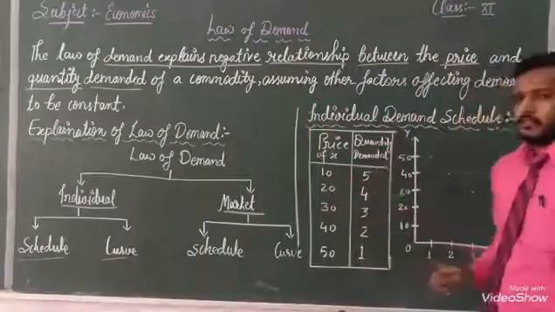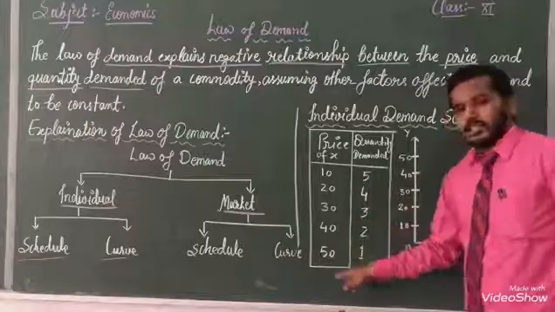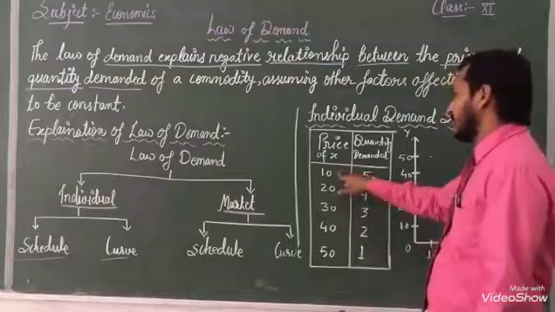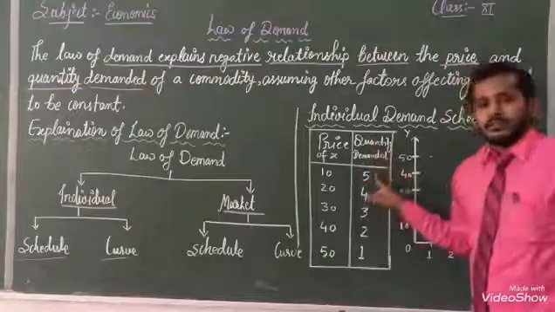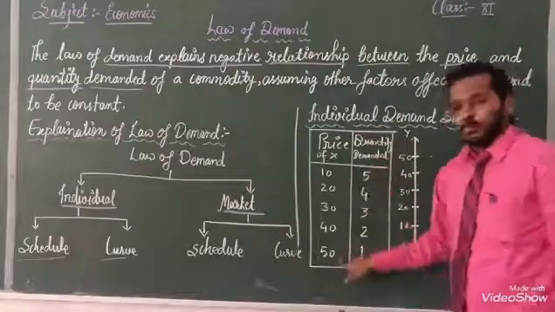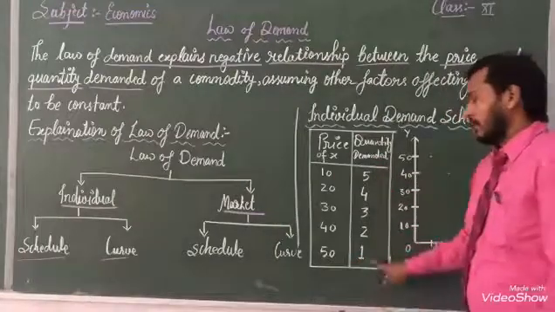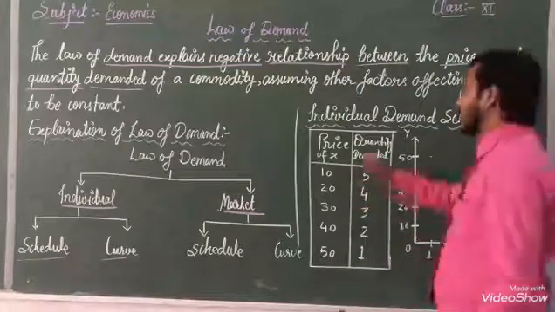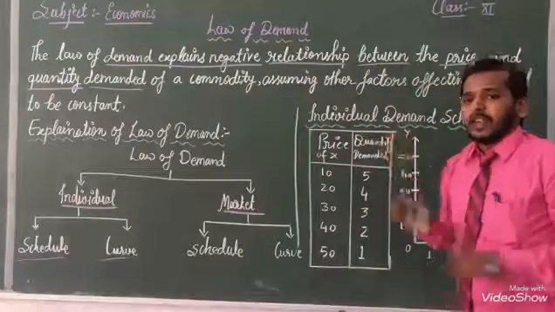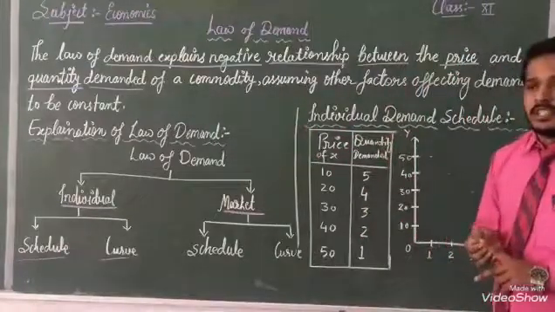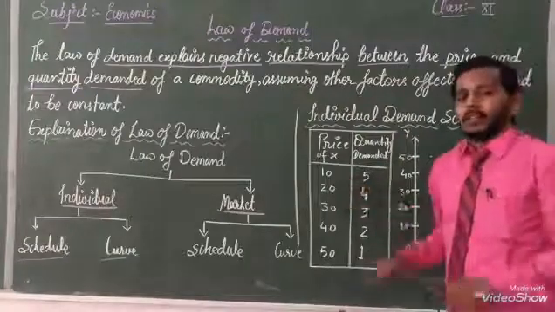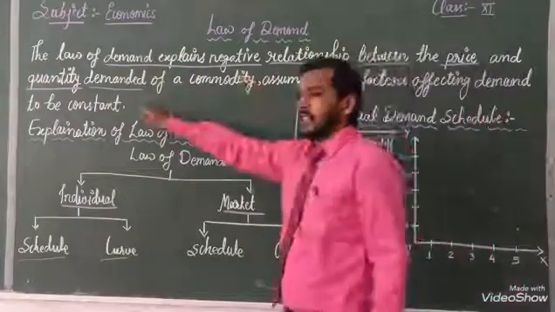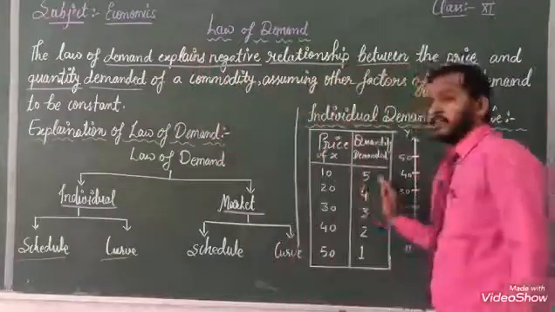Same thing you have to see here. When price is increasing here, demand is decreasing here. When the price is 10 rupees, our quantity demanded is 5. When our price is 50 rupees, our quantity demanded is 1. This is the negative relationship between goods and price. Otherwise, we can say price and quantity. With the help of this table, we can see this is the relation between price and quantity, and it's a negative relationship between both.